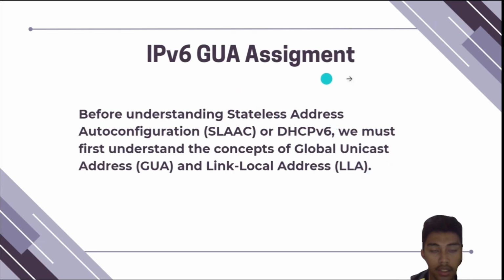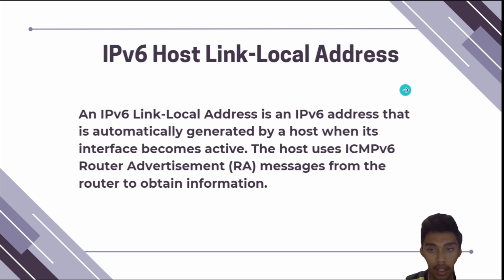IPv6 assessment. Before understanding stateless address autoconfiguration, SLAAC or DHCPv6, we must first understand the concepts of global unique address or GUA and link local address or LLA. Next is IPv6 host link local address. An IPv6 link local address is an IPv6 address that is automatically generated by a host when its interface becomes active. The host uses ICMPv6 router advertisement or RA message from the router to obtain information.